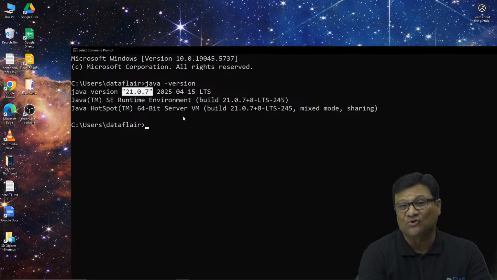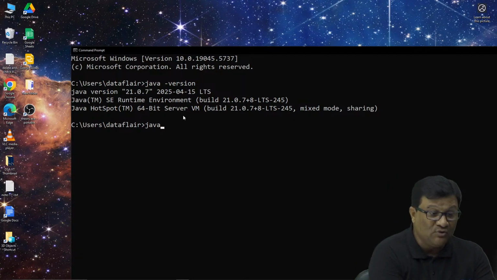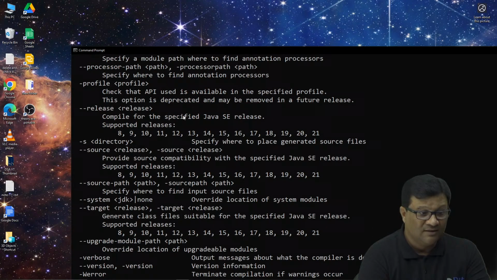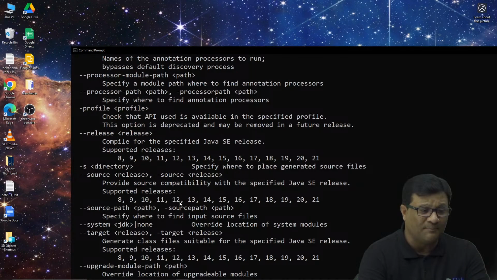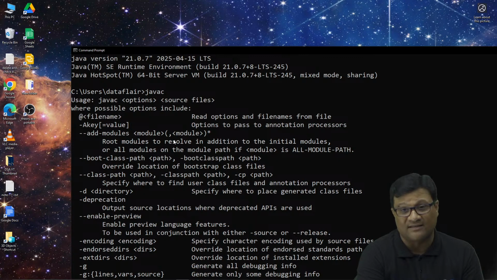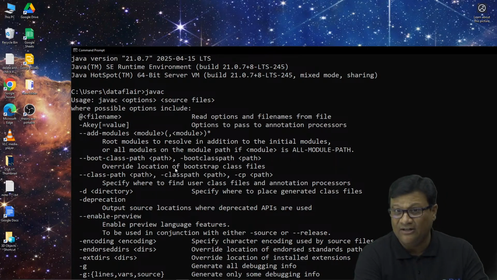So this Java is installed in my machine, but to compile a Java program we have to use the javac command. Once I use this javac command right now, see this one, actually the path is already set. That's the reason. Otherwise it shows me an error, like javac is not recognized as an internal or external command. If you find this type of error, that means the Java path is not set in your machine, right?